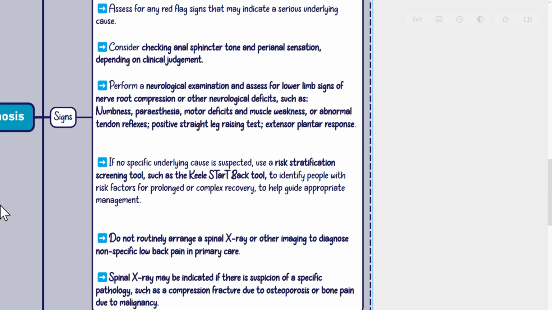If no specific underlying cause is suspected, use a risk stratification screening tool, such as the Keele STarT Back tool, to identify people with risk factors for prolonged or complex recovery to help guide appropriate management. Do not routinely arrange a spinal X-ray or other imaging to diagnose nonspecific low back pain in primary care. Spinal X-ray may be indicated if there is suspicion of a specific pathology, such as a compression fracture due to osteoporosis or bone pain due to malignancy.